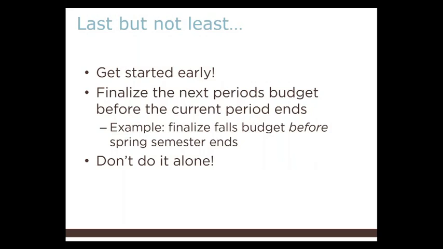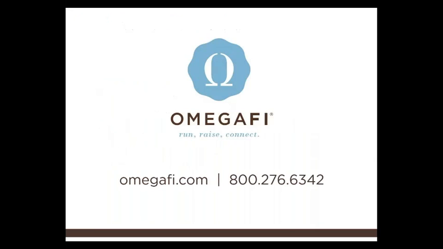Lastly, get started early. It's recommended to finalize the next period's budget before the current period ends. For example, finalizing fall's budget before the spring semester ends. The earlier you start working on the chapter budget, the less stressful it will be. Don't create extra work for yourself by starting the budget process after the term has started. Again, don't do it alone. Use your new committee and alumni for support.